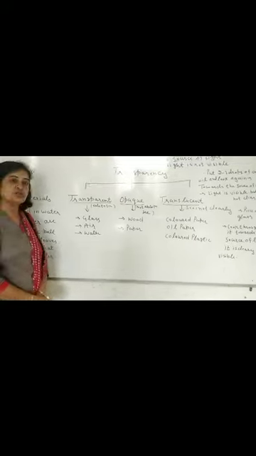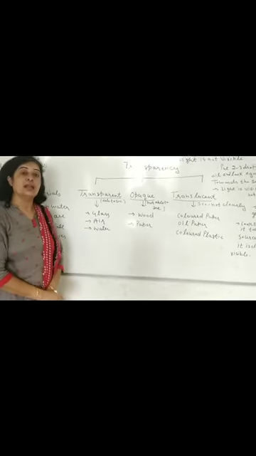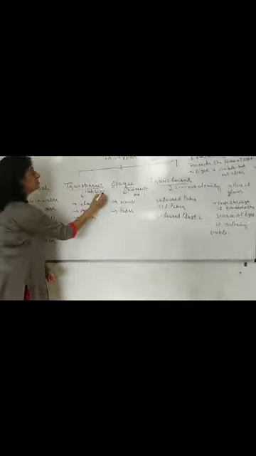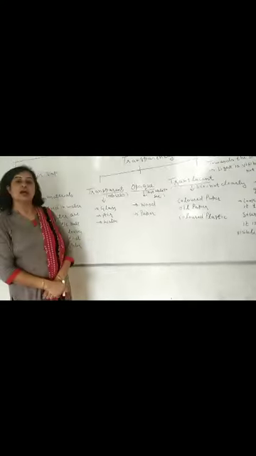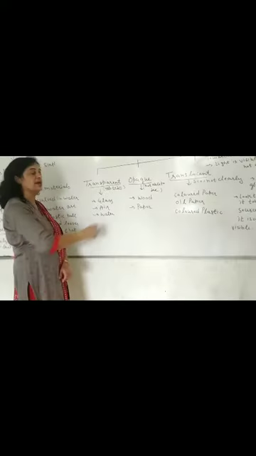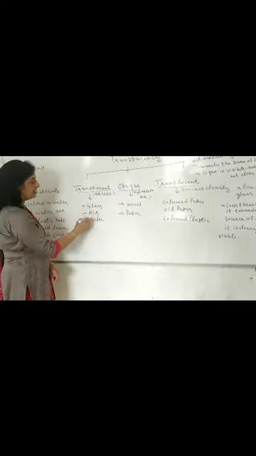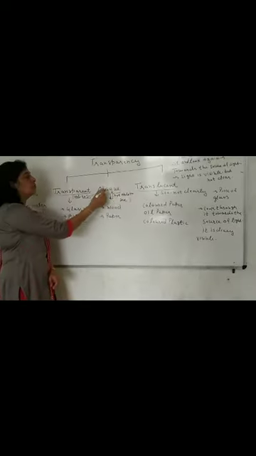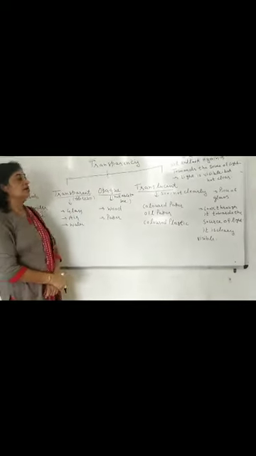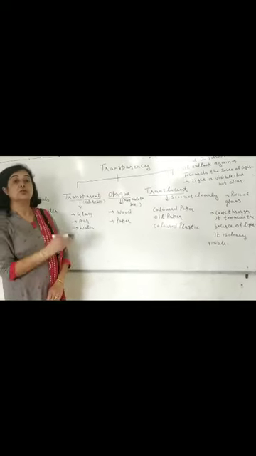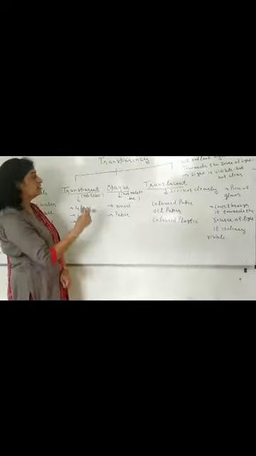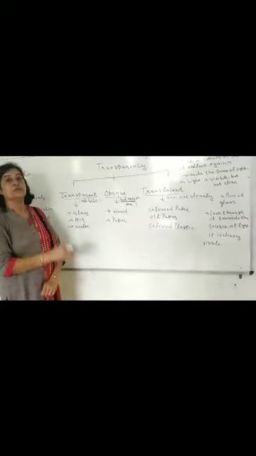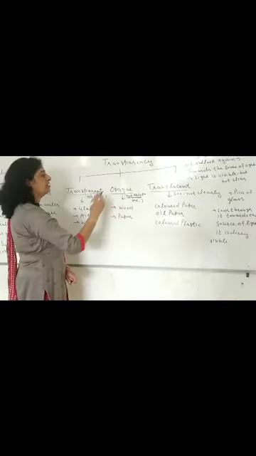Transparent materials are those which allow light to pass through them and we are able to see through them clearly. For example, your glass, clean air and water. On the other hand, those materials which do not allow light to pass through them and through which we are not able to see are known as opaque materials.